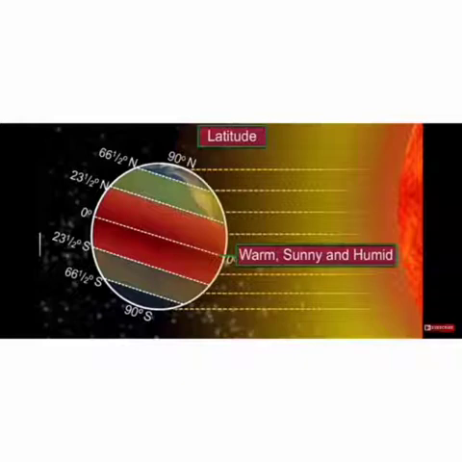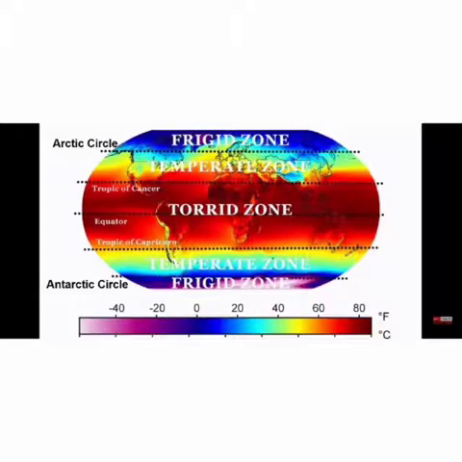As we go further away, we have the temperate zone. This is the area lying between the Tropic of Cancer and the Arctic Circle in the northern hemisphere, and in the southern hemisphere, it is between the Tropic of Capricorn and the Antarctic Circle. In this area the temperature is not too hot, not so cold. This temperate area gets slanting sun rays, less hot than the torrid zone. This area also has a pleasant climate.